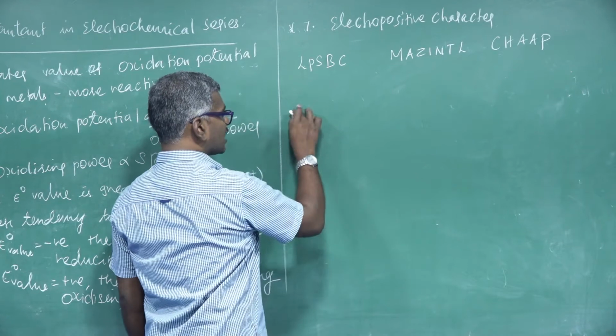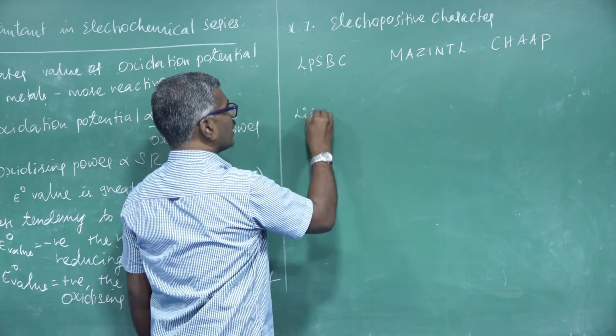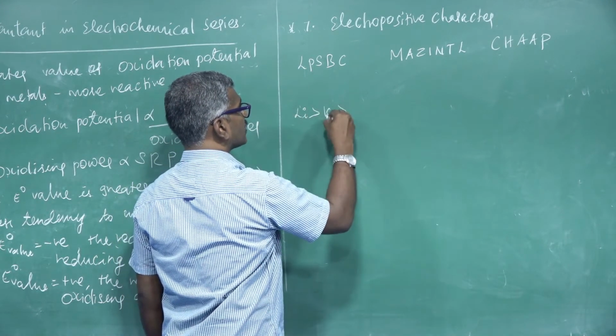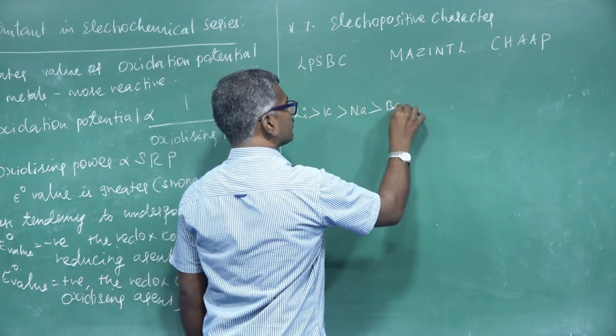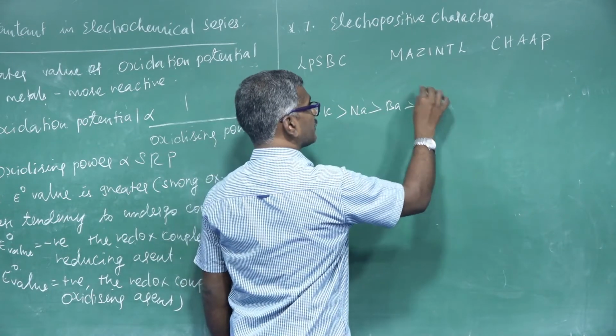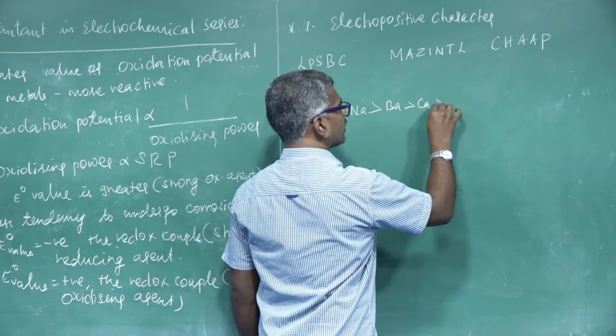L is lithium, K is potassium, Na is sodium, B is barium, C is calcium, M is magnesium.